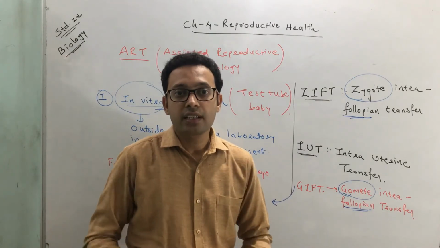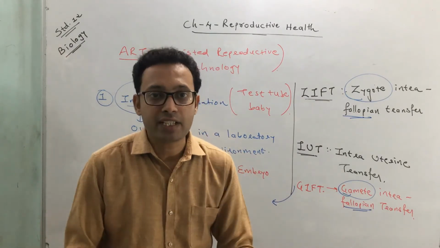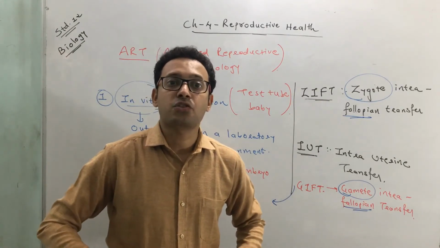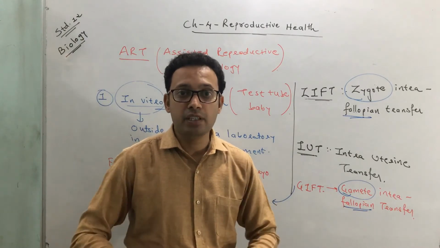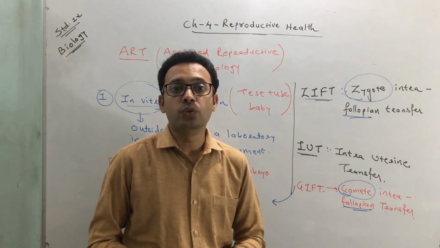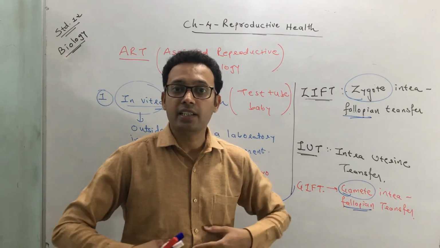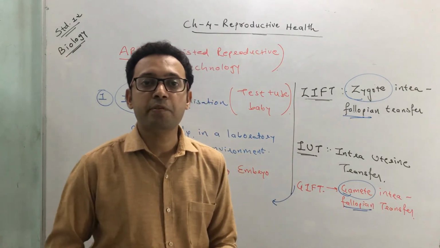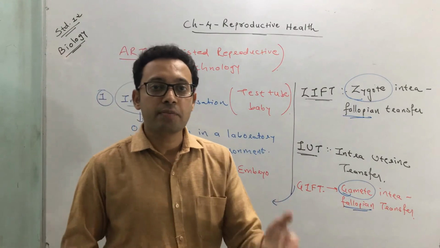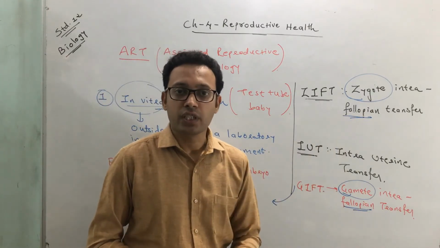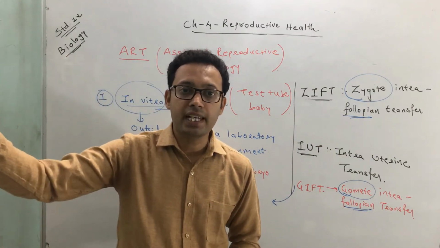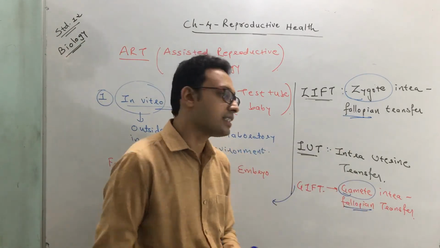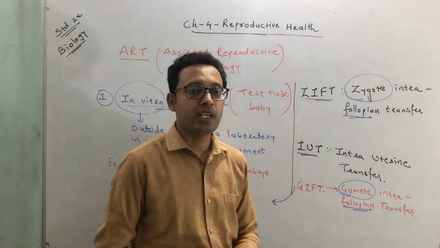So here the lady doesn't have the capacity to produce the ovum, but the internal environment is such that she is able to conceive. The internal environment is suitable for a pregnancy, but she is not capable of producing an ovum or female gamete due to some reason. So in that case, the ovum is collected from a healthy female and then transferred, and such a technique is called GIFT.